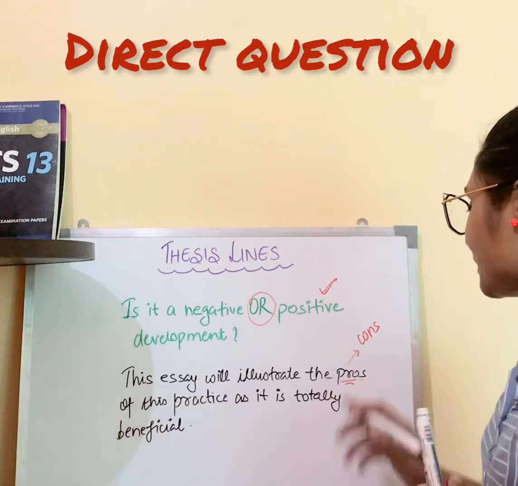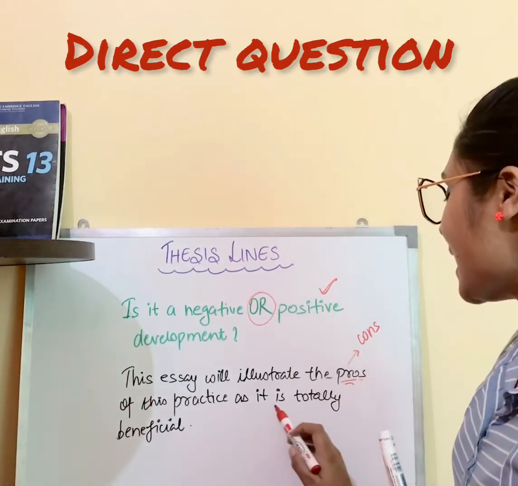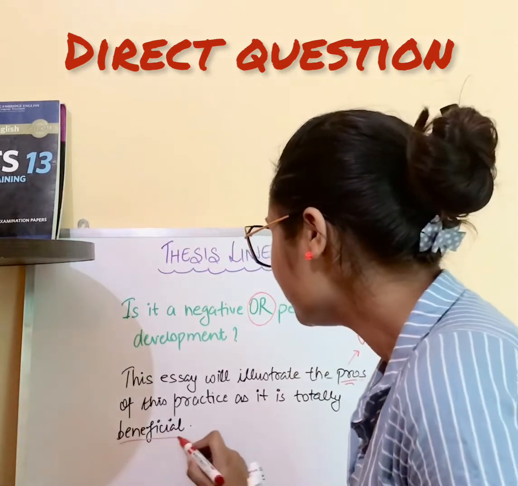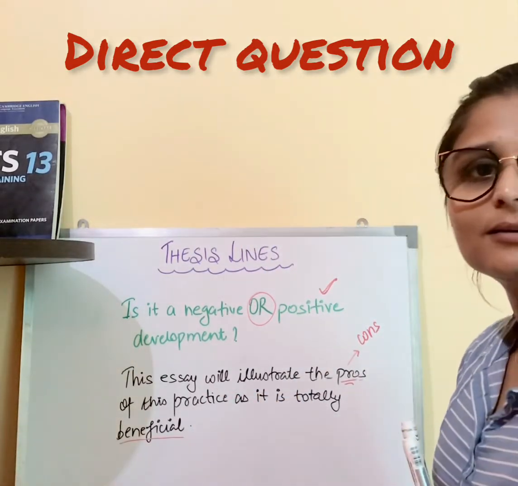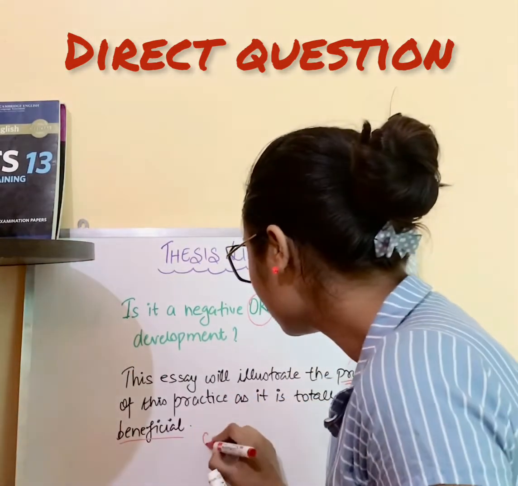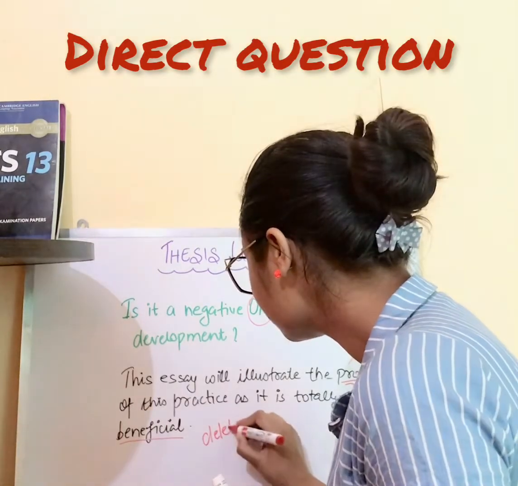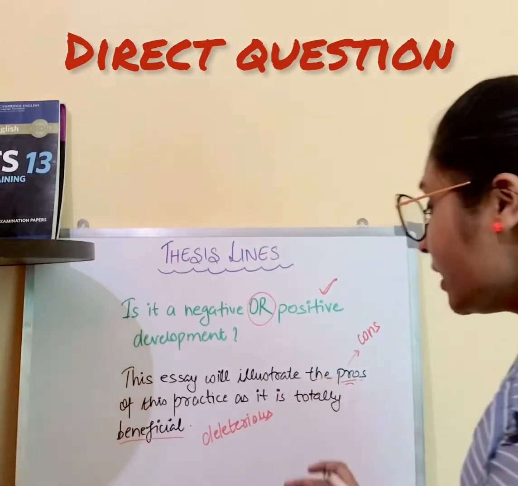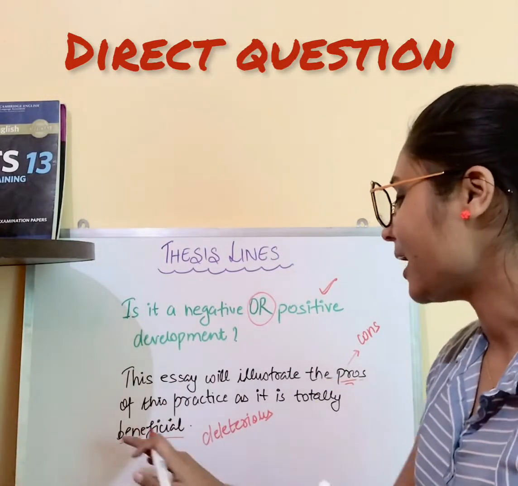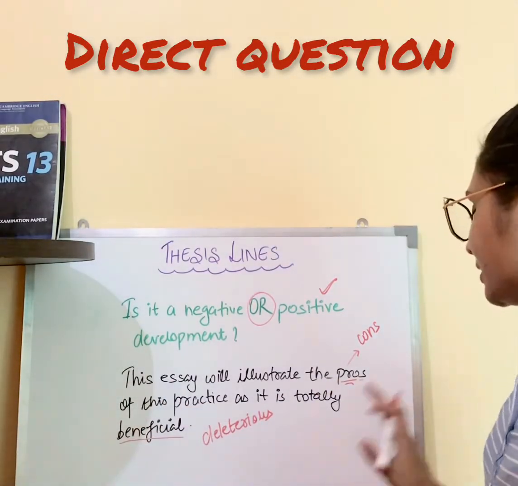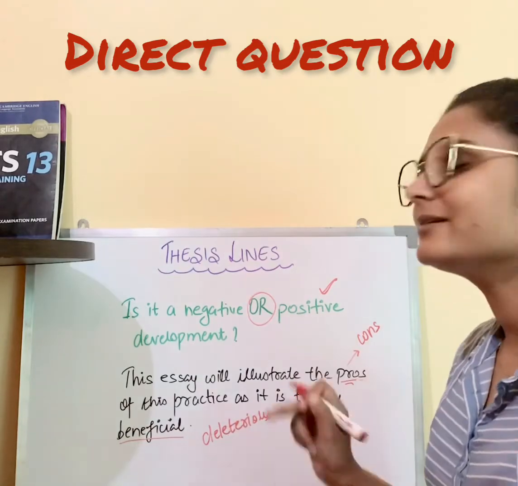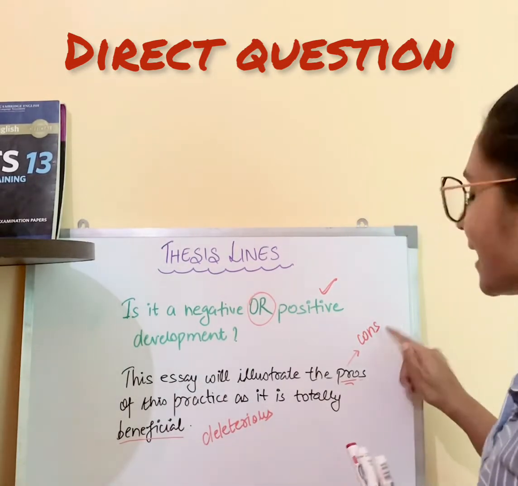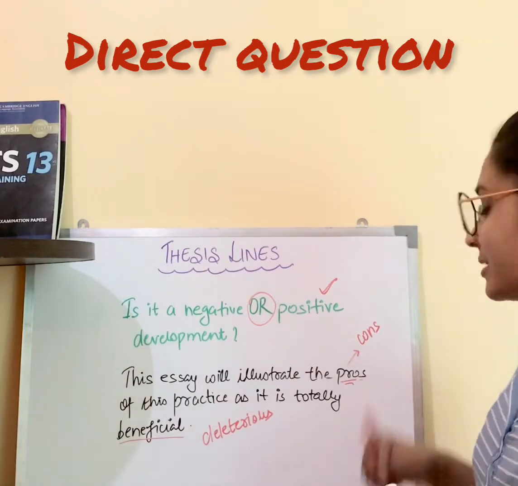Opposite. The cons of this practice, as it is totally, in the place of beneficial, what we can write? We can write deleterious. Or even if you find it difficult, then you can add not beneficial. It is not beneficial, or deleterious would be better, because we say that it has disadvantages, it has cons.